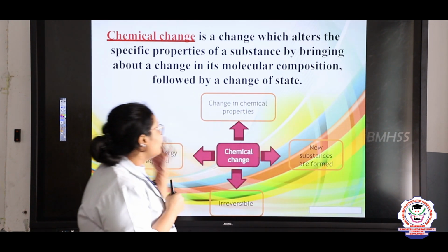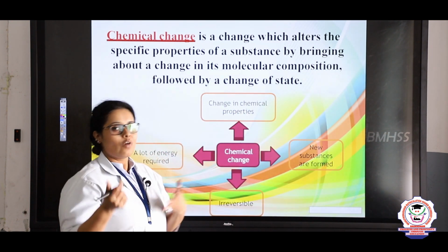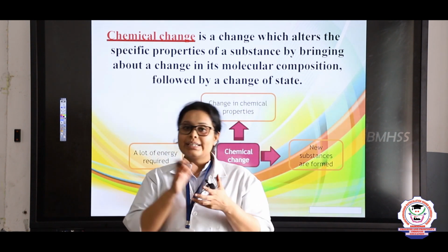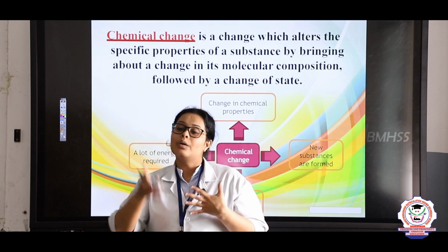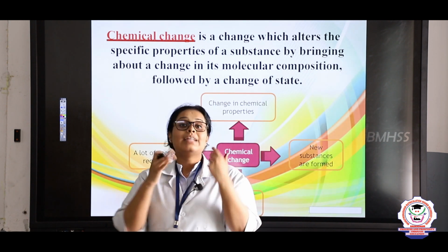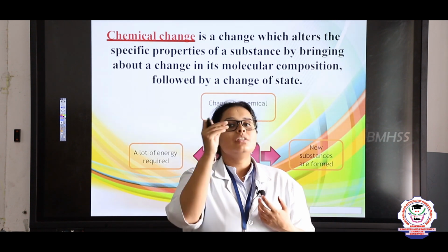For example, when you are heating wood, the wood will get converted into ash. Now this ash is entirely different from the initial wood. That is why it is called a chemical change.